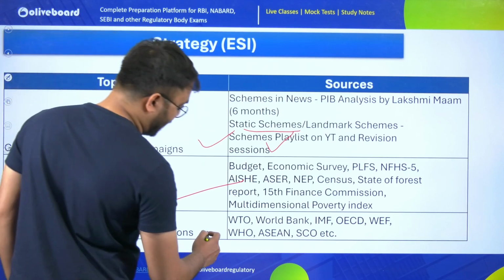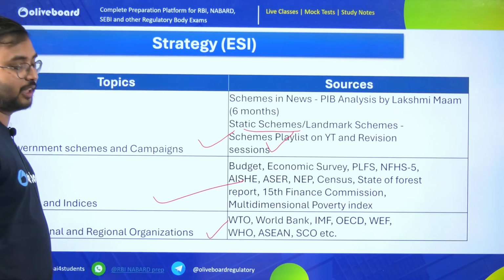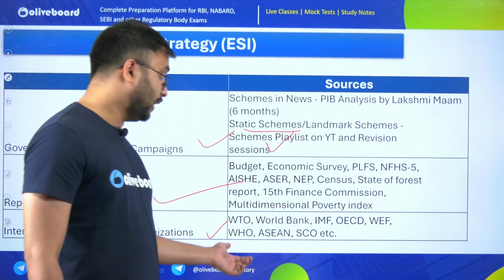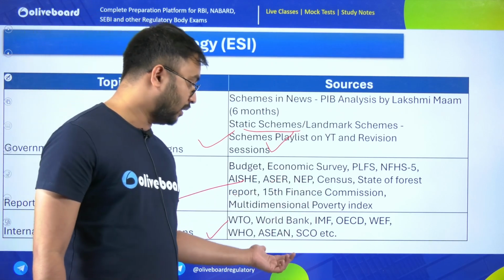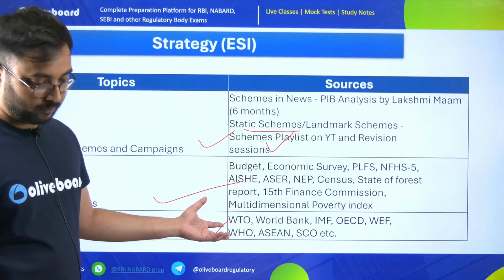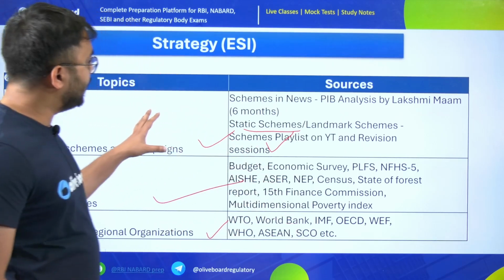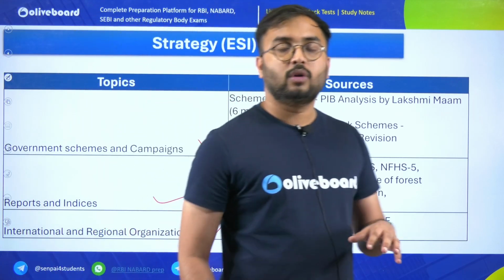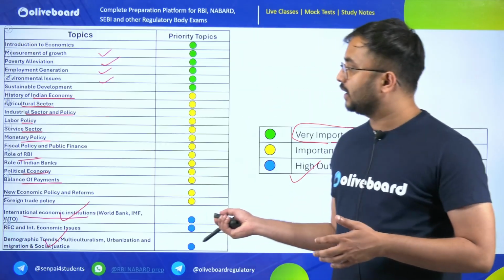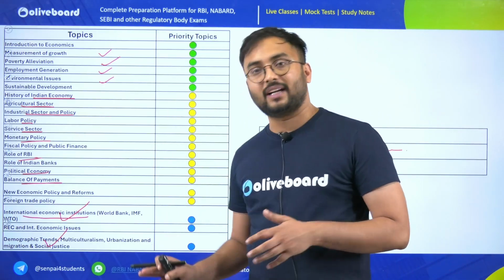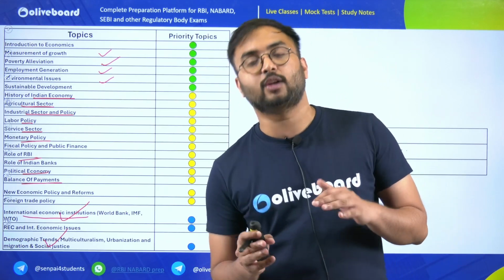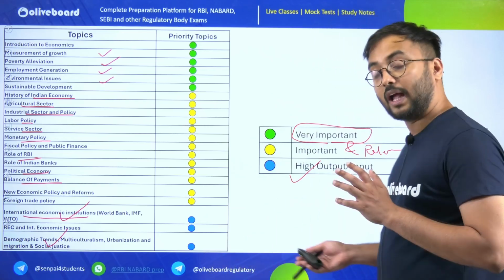From international organizations, these organizations are very important, especially WTO, World Bank, IMF, OECD, even World Health Organization, WEF. Now, all these topics which we are talking related to ESI, again, as I tell you, the concepts should be clear from the static point of view. At the same time, prepare ESI topics in such a way that a little bit of tilt is there towards agriculture as a subject.